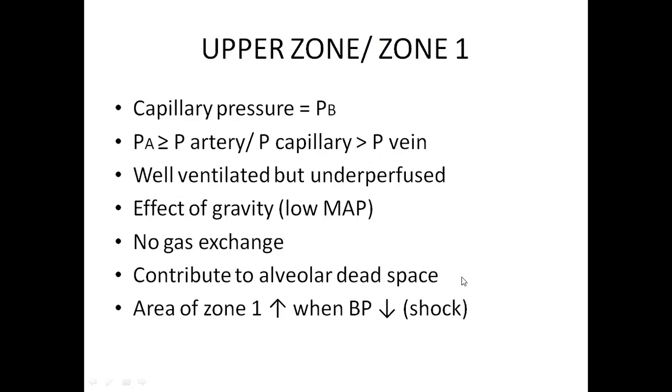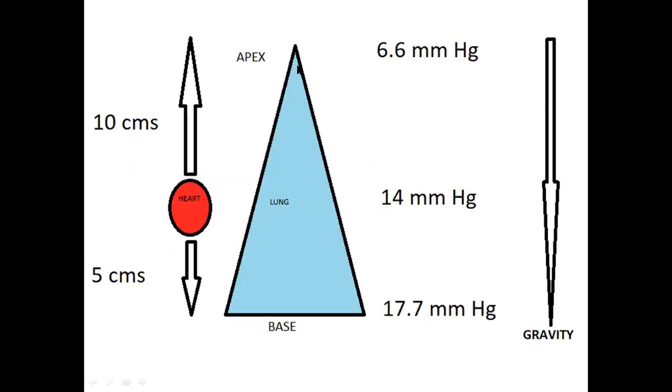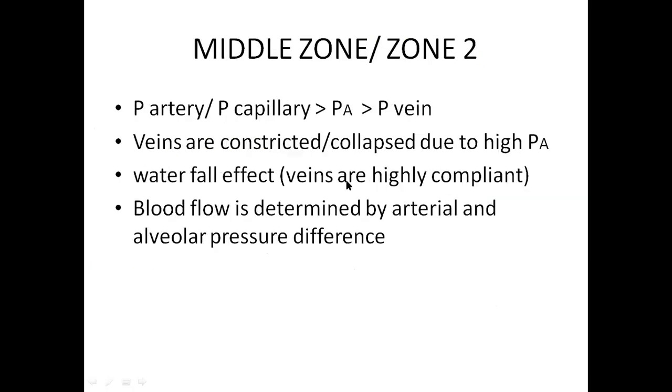If the upper zone area increases, that increases the alveolar dead space. Let's say in normal physiological subjects, only till here there is zone 1 because of low mean arterial pressures, but because of hemorrhagic shock, loss of blood, the overall mean arterial pressure decreases. So zone 1 can increase till here. All this part will be of no use. It will go under alveolar physiological dead space, because even though it is ventilated and air is present here, because of the collapsed blood vessels, there is no gas exchange.